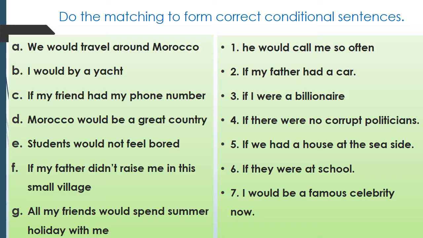Here, do the matching to form correct conditional sentences. It's clear, here we have A to G and 1 to 7. Let's do number 1. We would travel around Morocco. Why can't you travel around Morocco now? Because you say here would. It's in simple past. We would travel around Morocco if we had a house at the seaside? No. If I were a billionaire? Maybe. If my father had a car? If my father had a car, we would travel around Morocco. Does your father have a car? No, he doesn't have a car. Okay, you see something now which is different. Okay, please finish the exercise. It's easy.